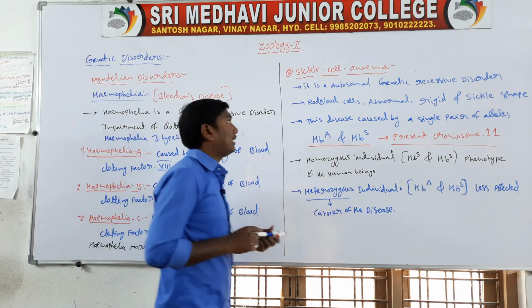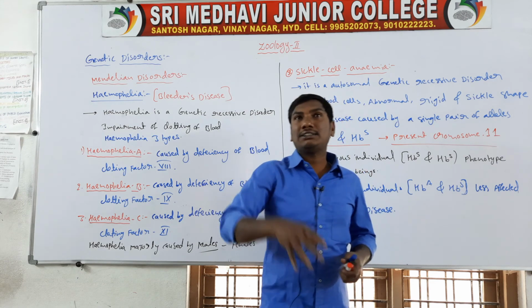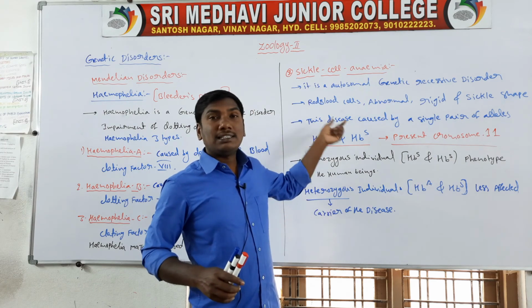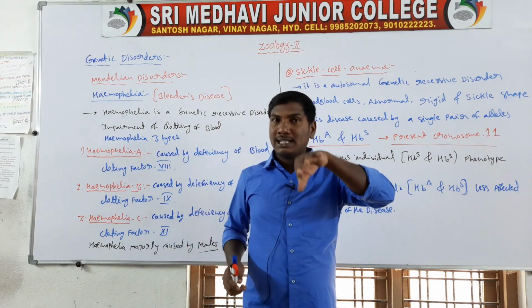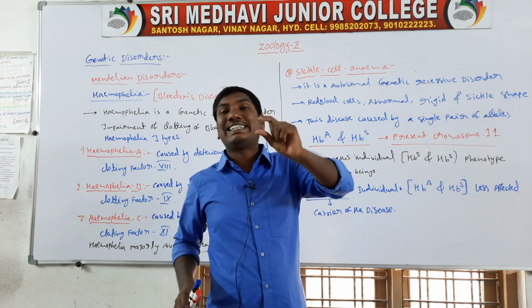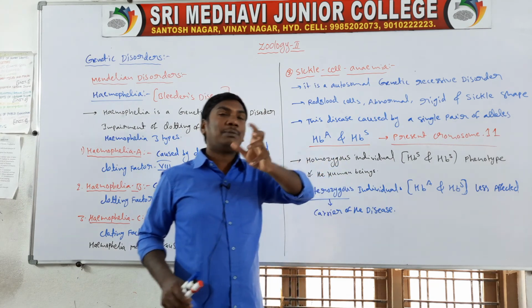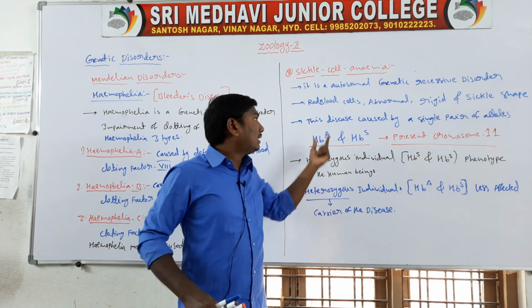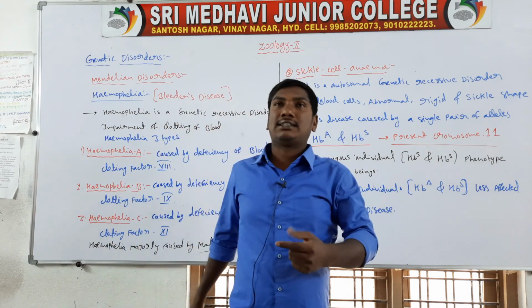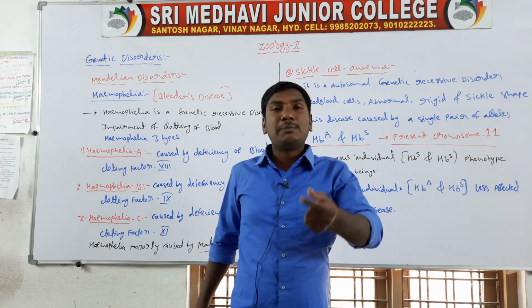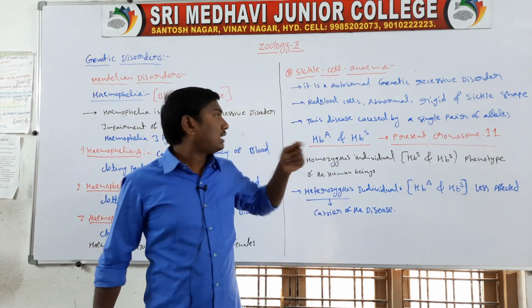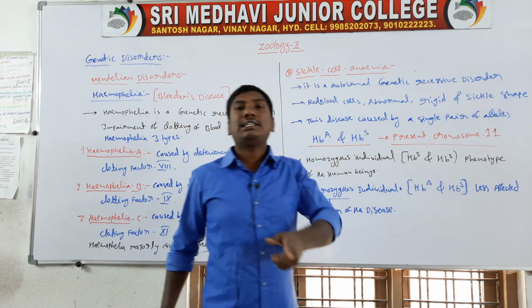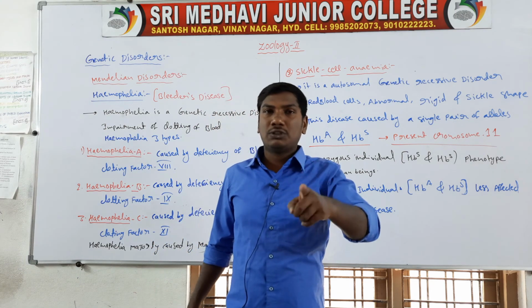Once more, revise sickle cell anemia. It is an autosomal genetic recessive disorder. In this disorder the red blood cells have abnormal shape and size, and the red blood cell shape is sickle shape, so this disease is called sickle cell anemia. It is caused by a single pair of alleles, HbA and HbS, present in chromosome number 11.